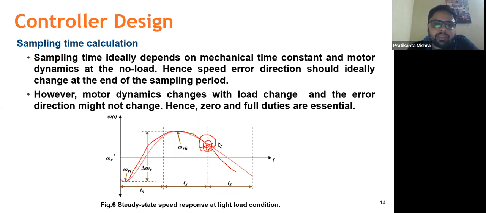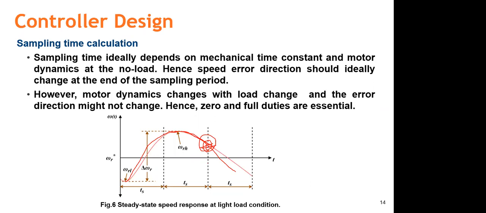We have designed the controller for a particular load, but the load suddenly varies. Suppose we have calculated the sampling time based on a high value of load, but all of a sudden the load is reducing. Obviously the speed from omega RH will not reduce all of a sudden within the next sampling time. So this was the fundamental reason for introducing these two controllers.